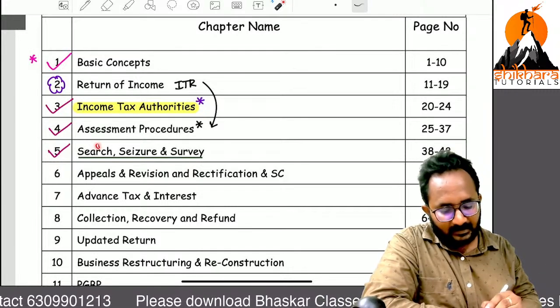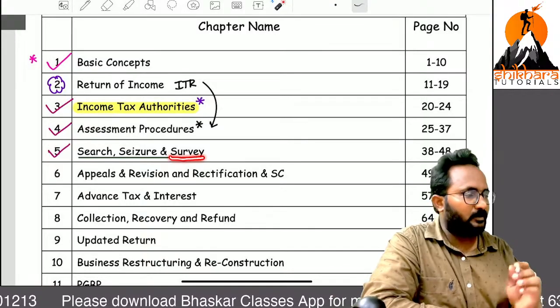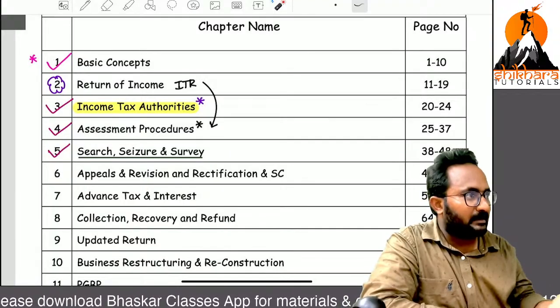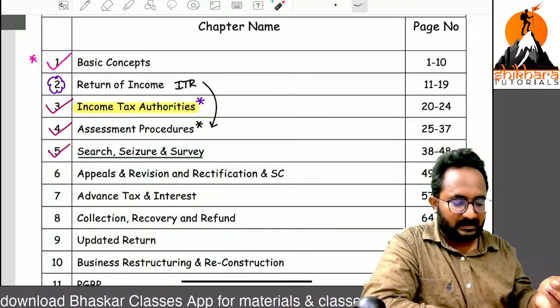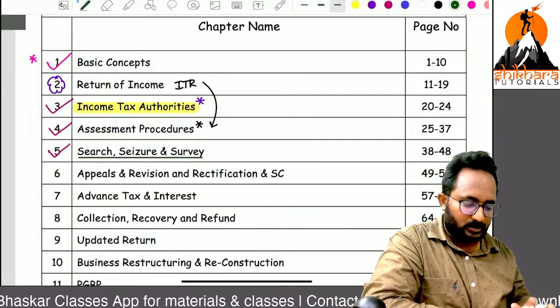Sir, after completion of search, they can always do seizure. Survey is just for information gathering purposes, they can conduct the survey. Who can conduct it? What is the procedure? What is the duration? These are all the things we can cover in that search and seizure topic.